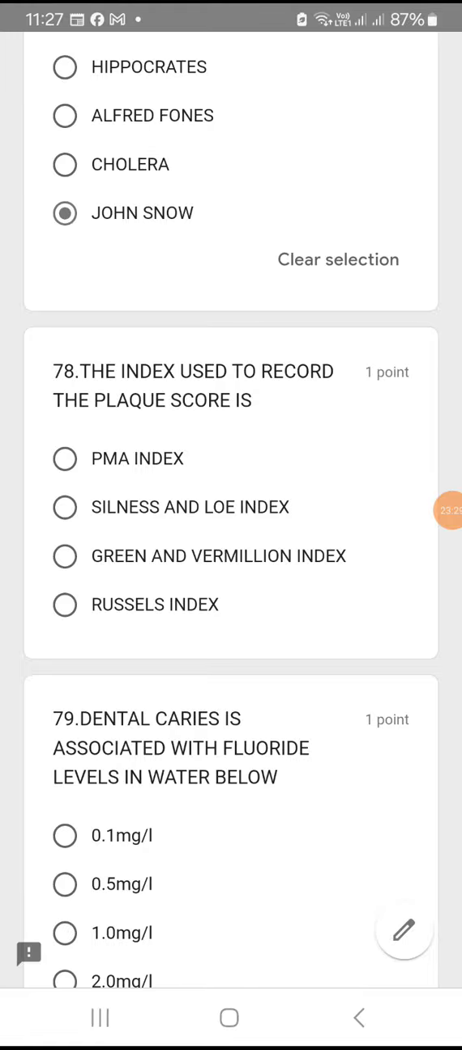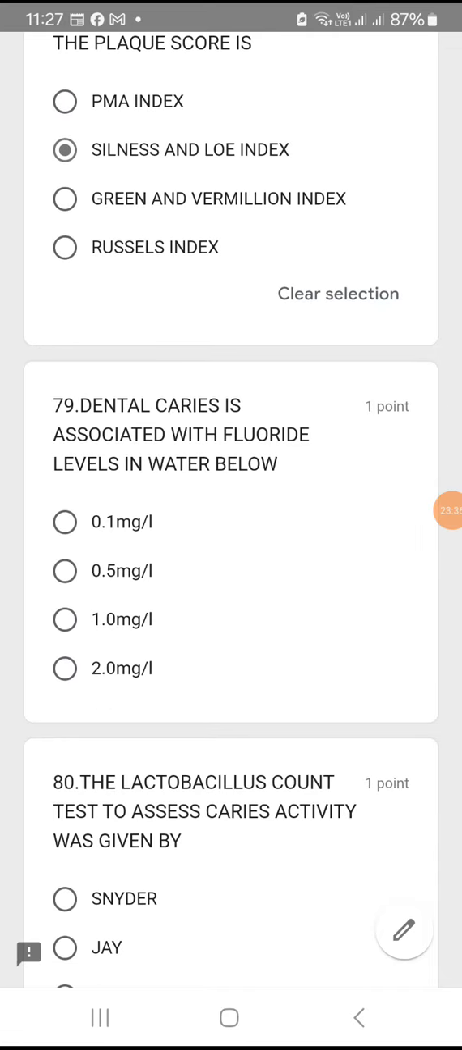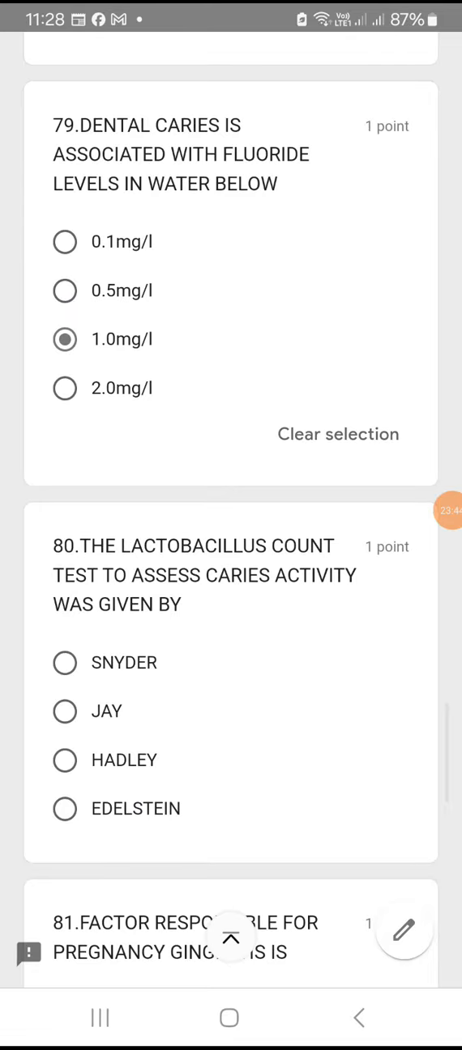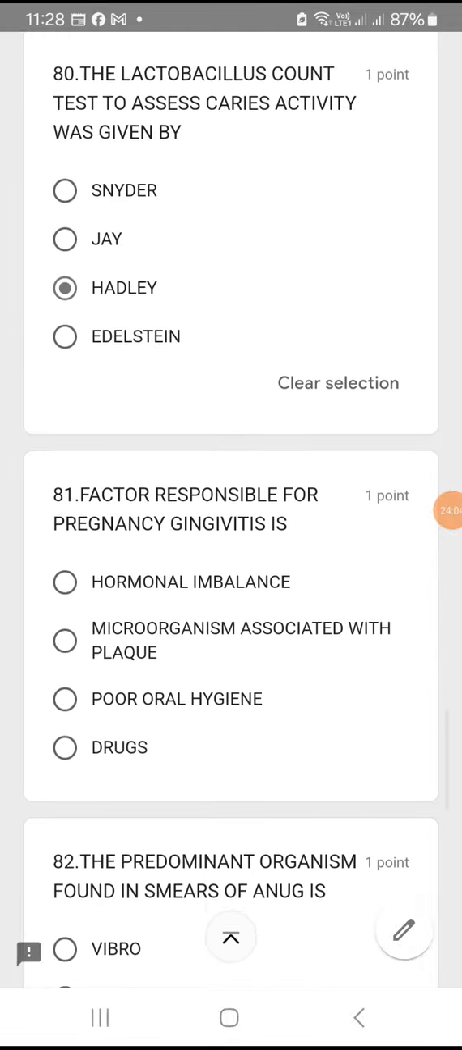78. The index used to record the plaque score, Loe and Silness score. Plaque index, Loe and Silness. Option B. 79. Dental caries is associated with fluoride level in water below 1. Okay, remember 1. 1 milligram per liter. So, option C. Question number 80. The lactobacillus count test to assess the caries activity was given by Snyder, Hadley, Edelstein. So we always get confused between Snyder and Hadley. Okay, lactobacillus count test to assess caries activity was given by Hadley. Okay, option C is the right answer.